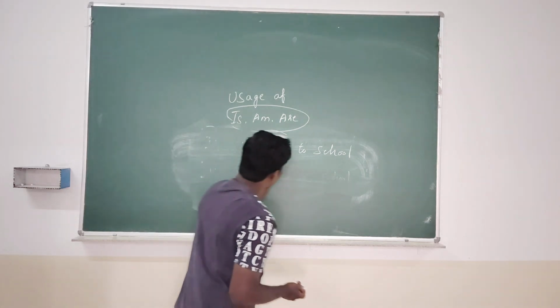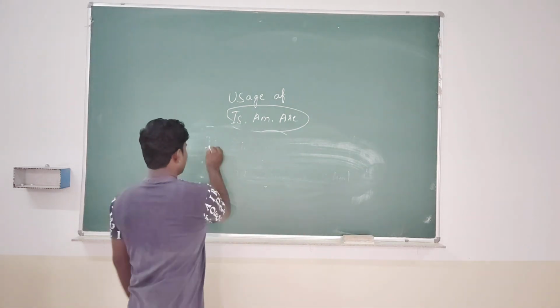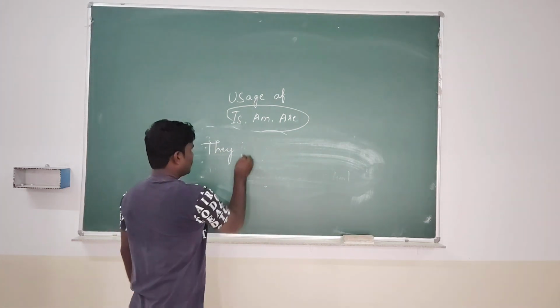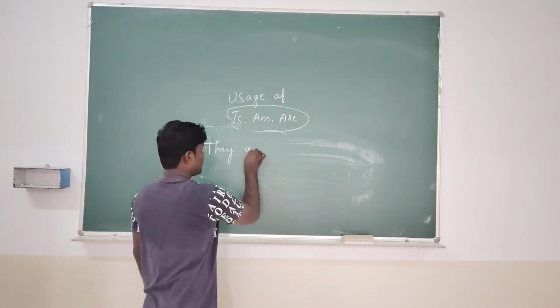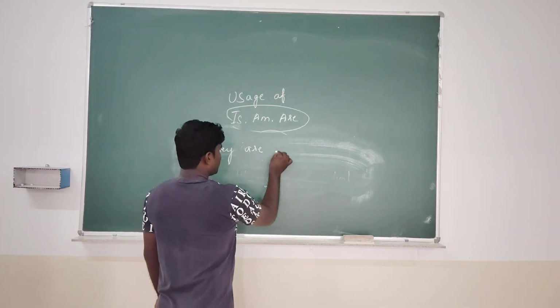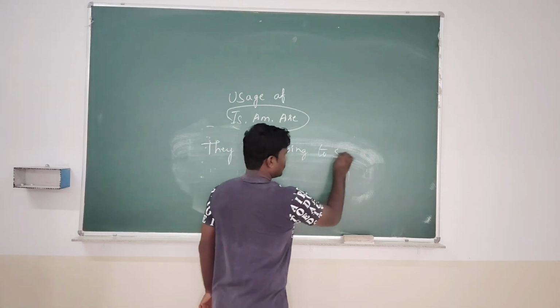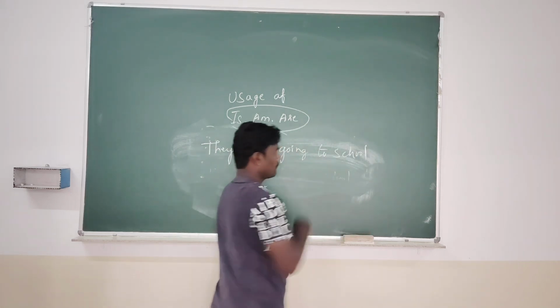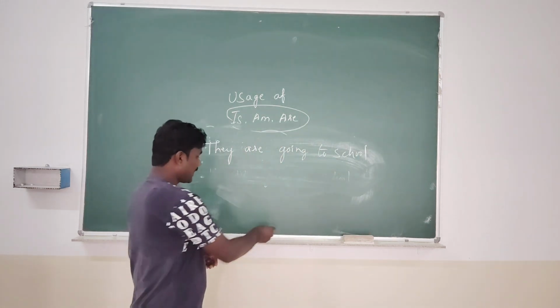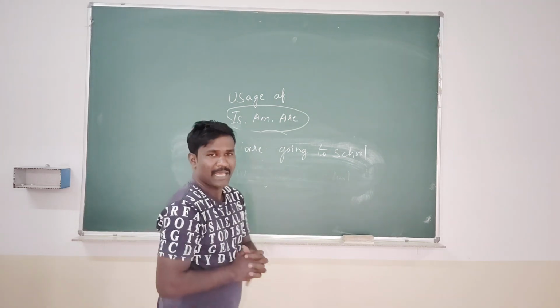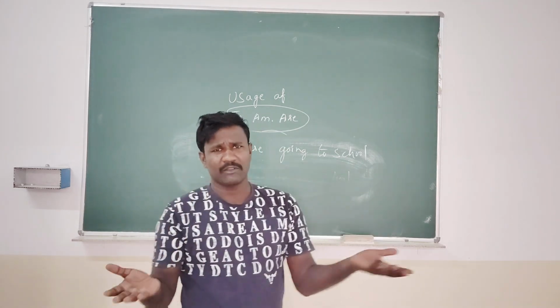Okay, now we can make different sentences. We can take one more subject: they. Which verb should we use? Are. They are going to school. Understand? So like this we are using is, am, are, and we can have many sentences.